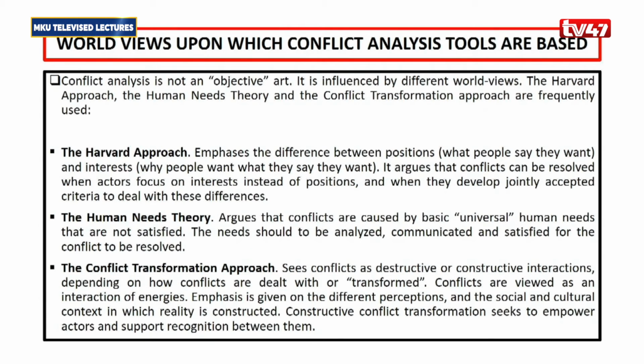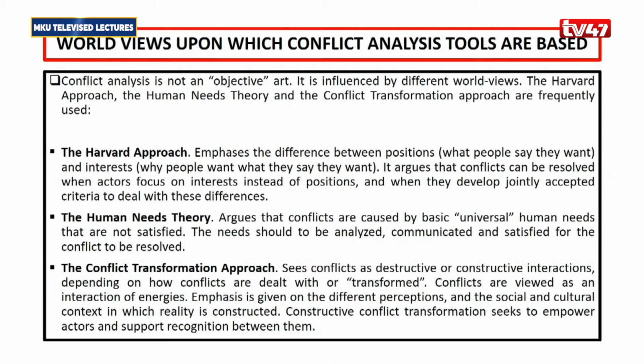The pastoralists will tell you they want land. The farmers will also tell you they want land. But the pastoralists want the land so that they can graze their animals. But the farmers want the land so that they can till it and plant crops. So those two interests are conflicting. So you need to understand that so that then you can be able to build peace between those two communities.